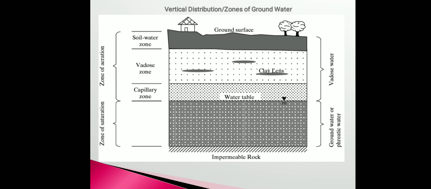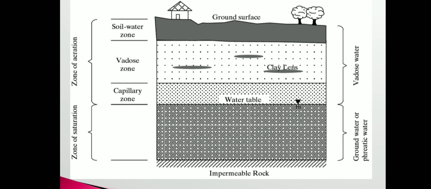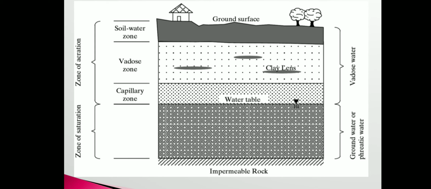So let's see the vertical distribution, or the vertical zones, of the groundwater. The groundwater is the water which is present below the surface in the form of aquifers, that is in the pore spaces of the rock as well as the soil. So vertically it is distributed into various zones.